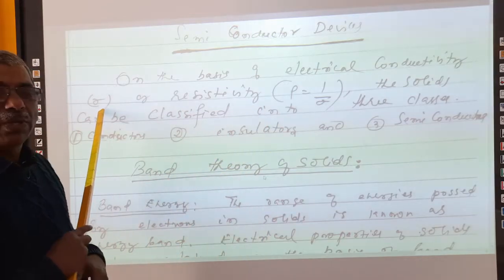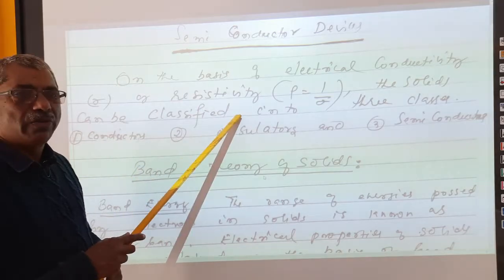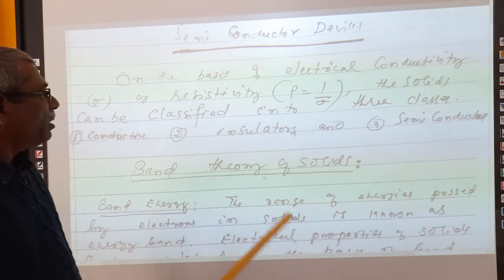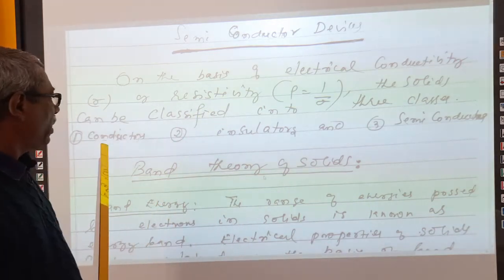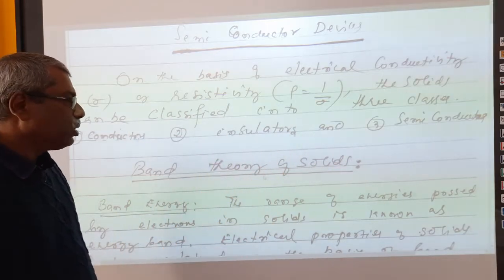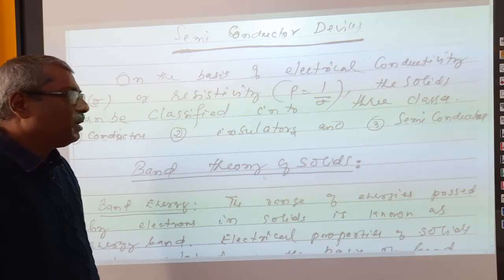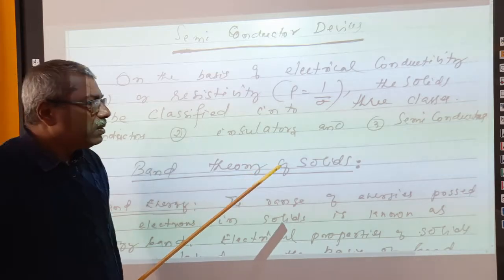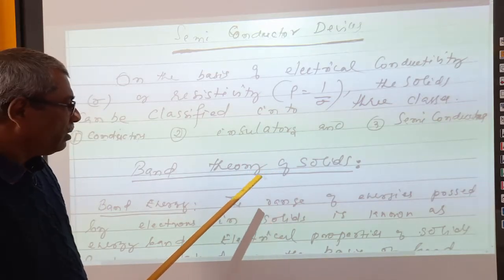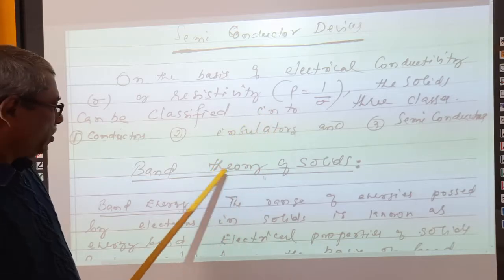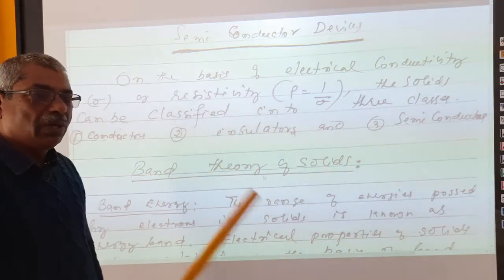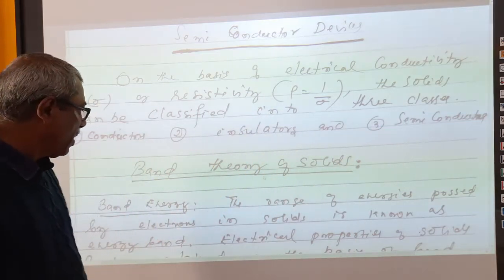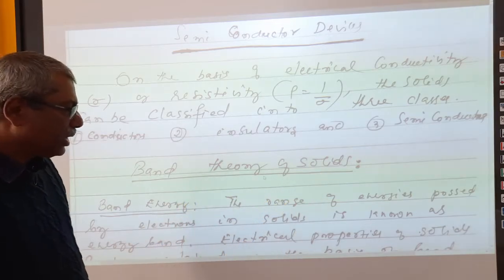Electrical conductivity is denoted by the letter sigma, or electrical resistivity, rho is equal to 1 by sigma. Solids are classified into three categories: conductors, insulators, and semiconductors, right? This is a broad topic, and we will discuss in detail on the basis of band theory of solids. How can we categorize these three materials: conductors, insulators, and semiconductors? This is band theory of solids we are discussing now.